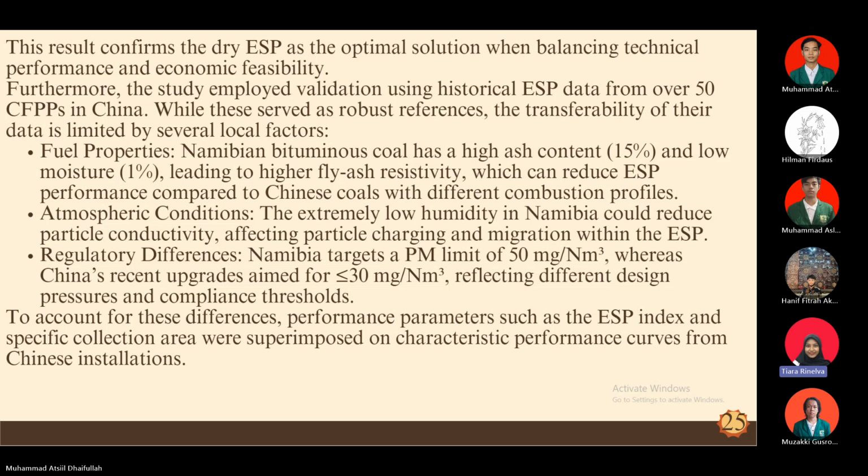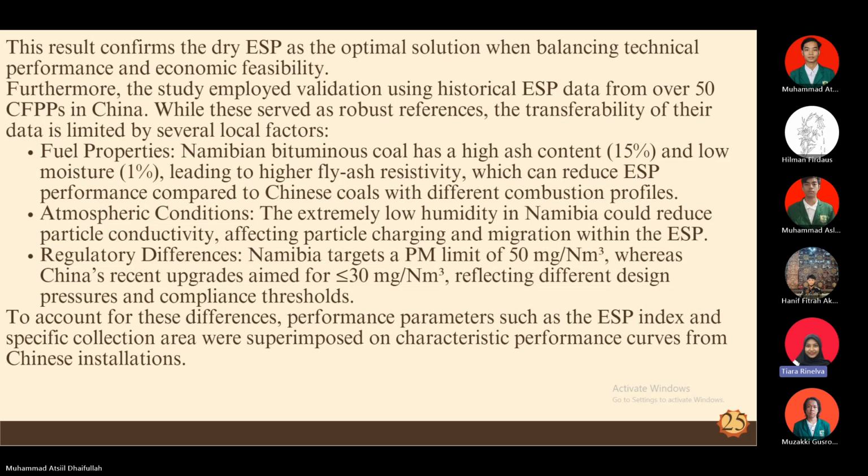Namibian bituminous coal has a high ash content, which is 15%, and low moisture, which is 1%, leading to higher fly ash resistivity, which can reduce ESP performance compared to Chinese coal with a different combustion profile. The second is atmospheric conditions. The extreme low humidity in Namibia could reduce particulate conductivity, affecting particle charging and migration within the ESP.